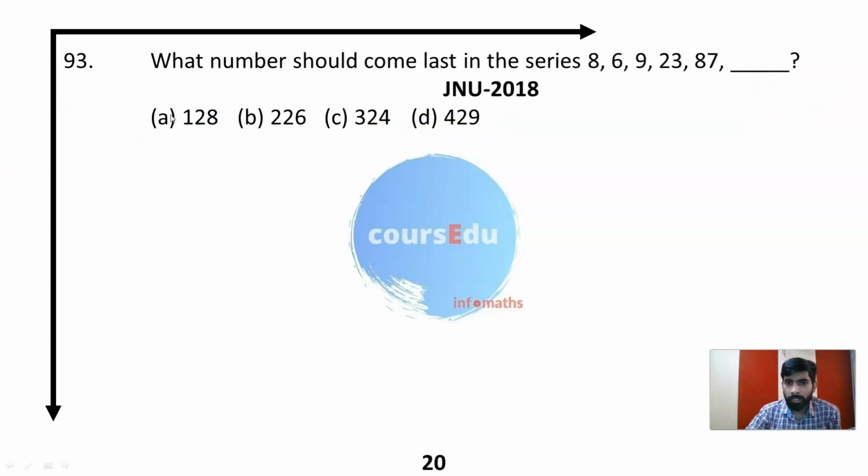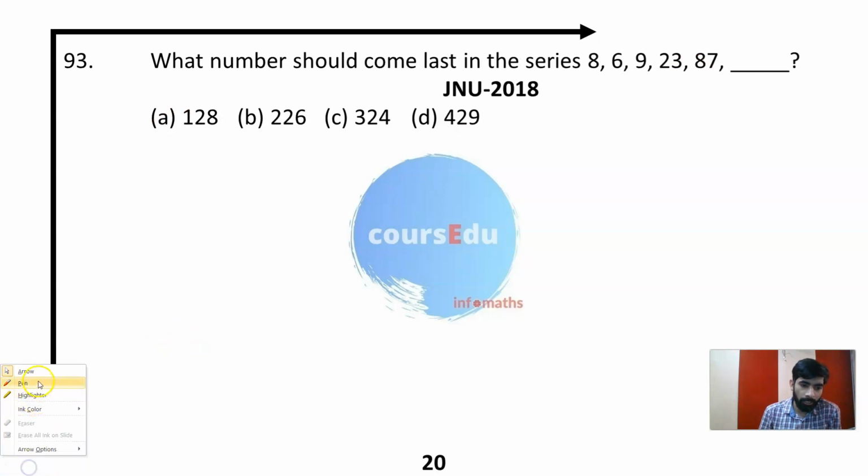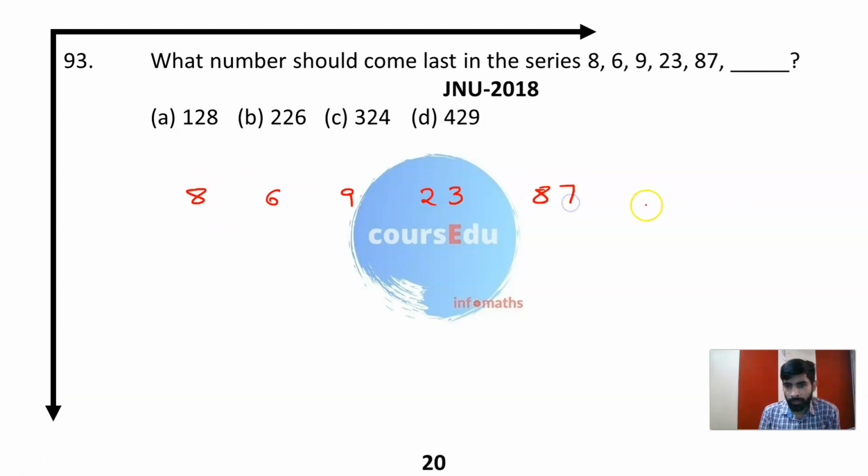Next question. What number should come last in this series? The series is 8, 6, 9, 23, 87, and this I have to find out.